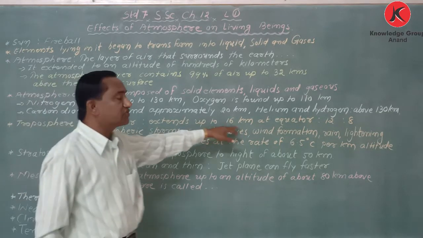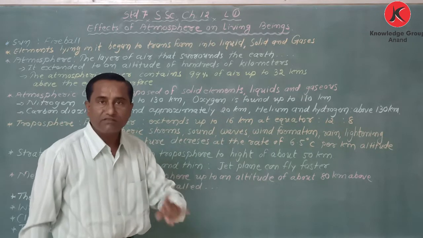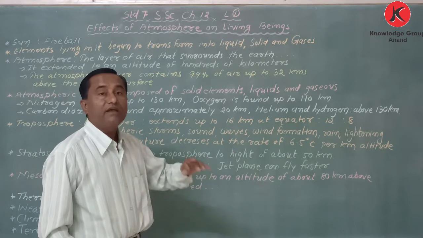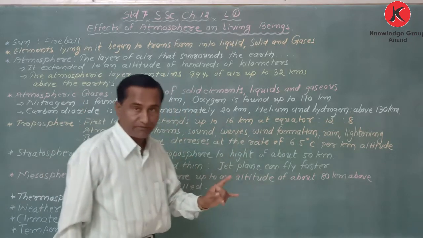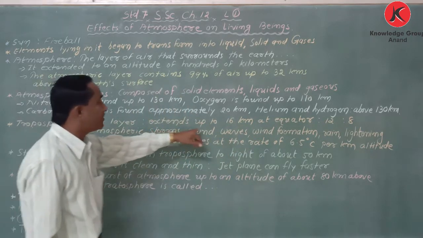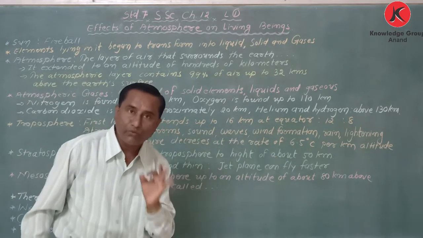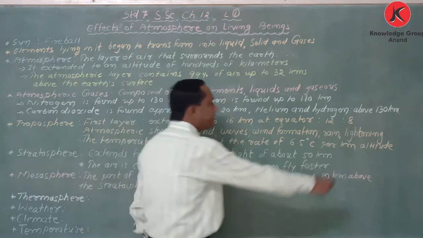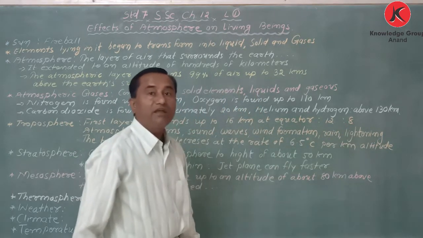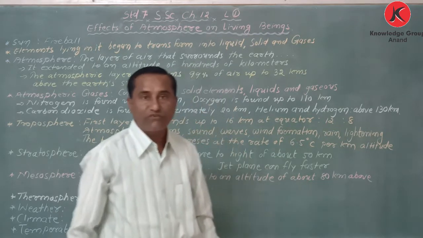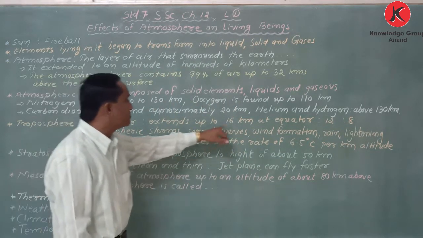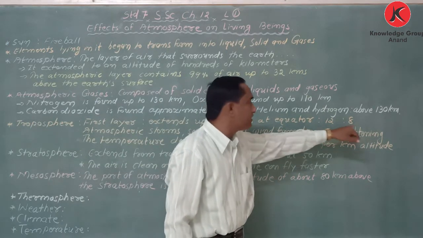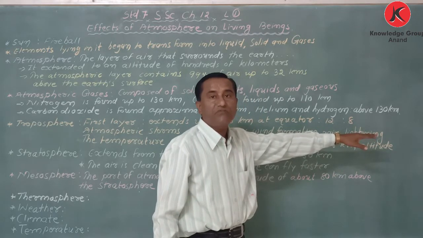It extends up to 16 kilometers. My dear student, 16 kilometers at the equator, 12 kilometers at the temperate zone, and 8 kilometers in the frigid zone. Remember: 16 kilometers at the equator, 12 kilometers at the temperate zone, and 8 kilometers in the frigid zone.